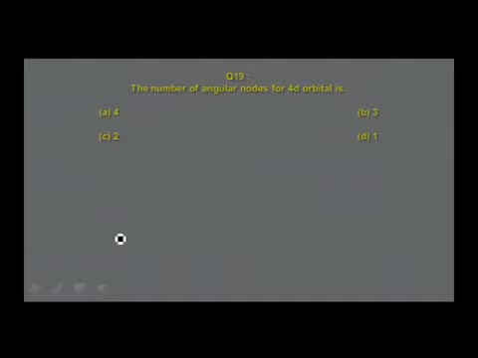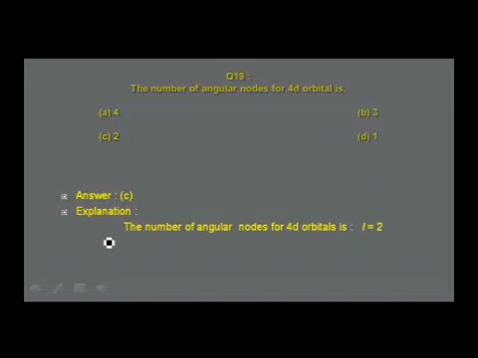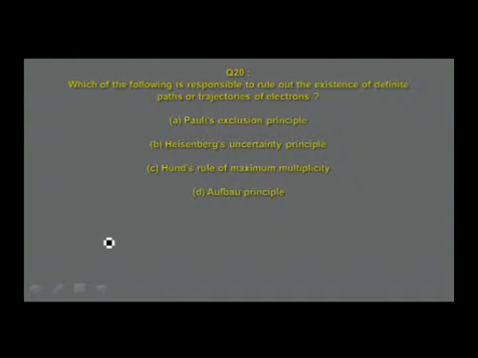The number of angular nodes for 4d orbital. Again, the question is on angular nodes. For angular nodes, the formula to be used is l. So for 4d orbital, n is 4, and for d orbital, l is found to be 2. So therefore l is equal to 2 is the answer, and let us verify what I have given in the answer. Answer is in option C. You find the explanation: the number of angular nodes for 4d orbital is l equal to 2. Let us move to the next question.